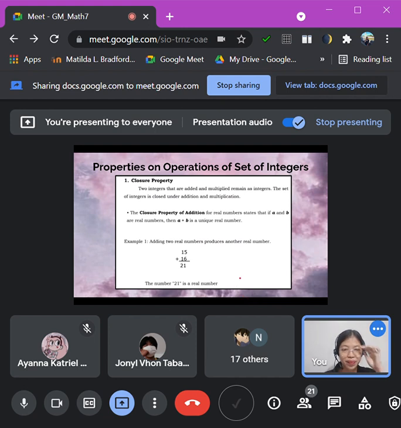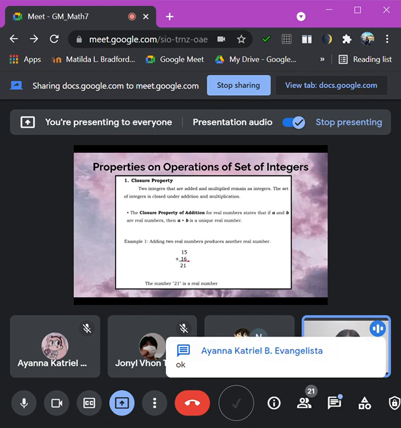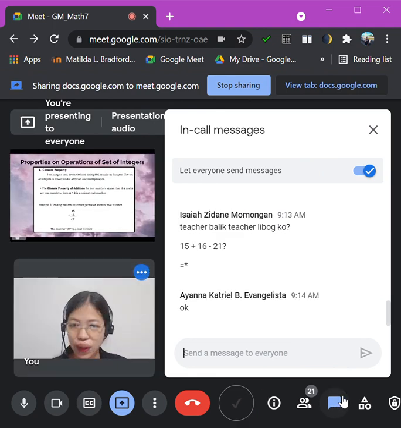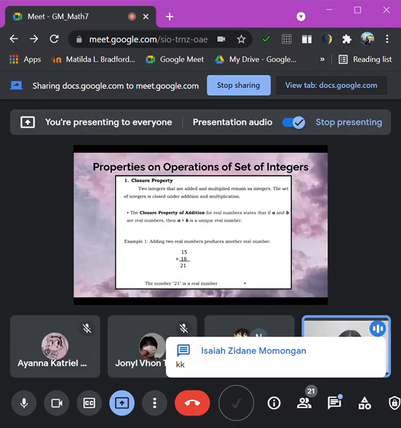Yes, here it's also a typo. It's 15 plus 6, not 16. Okay? Not 16, but 6. That is a typo. Because we have there 5 plus 6, that is 11, so bring down 1, carry 1, and then 1 plus 1, that is 2. Not 16, because it's only 6. 15 plus 6. Yes, so sorry for that one.